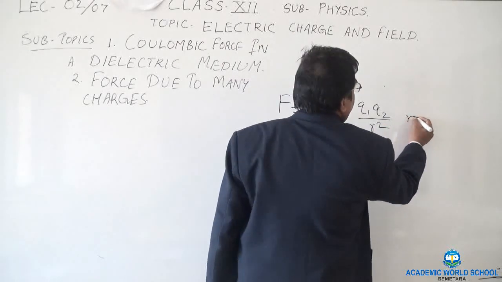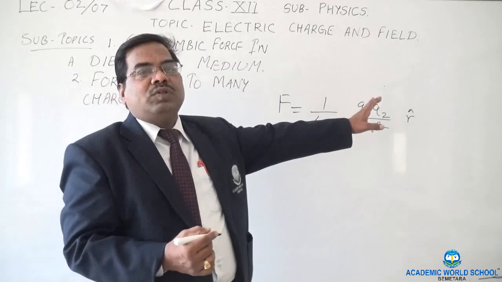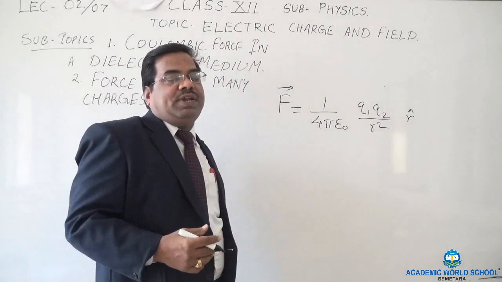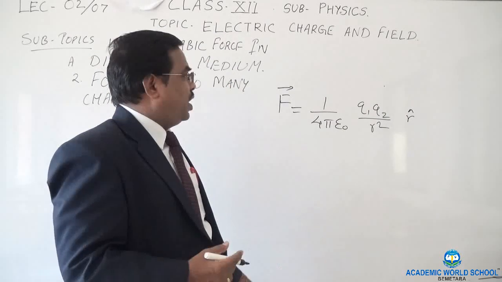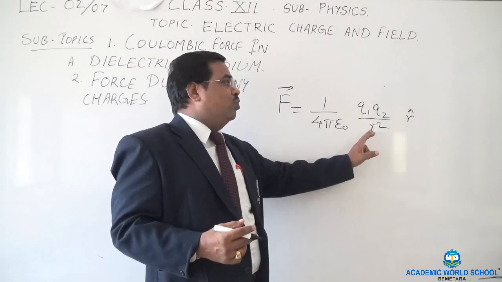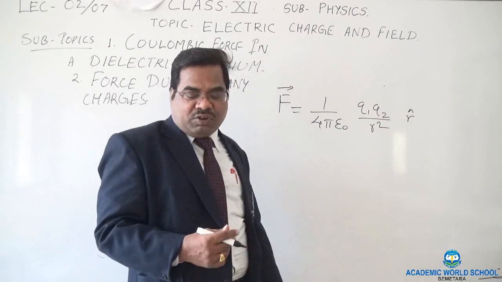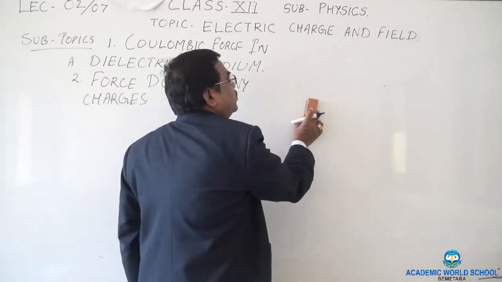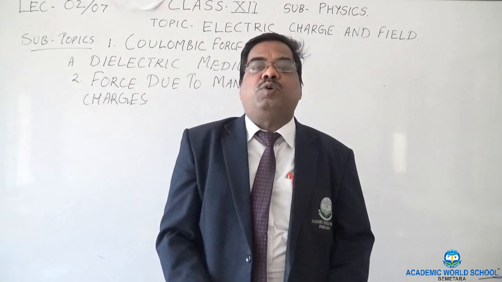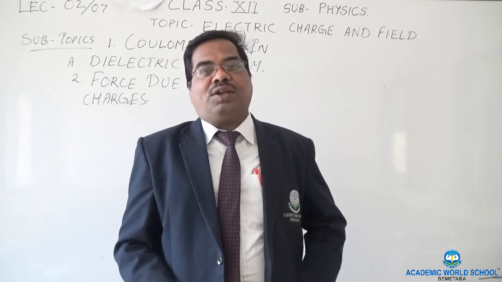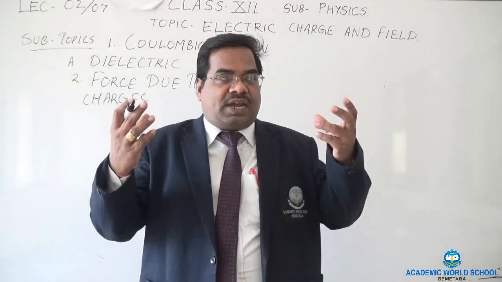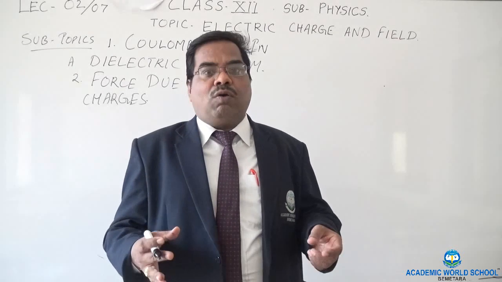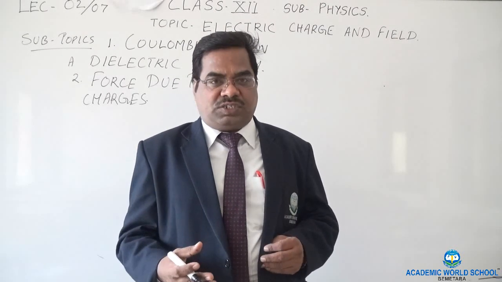We have seen the vector form also. Simply you apply the unit vector in front of that to give you the direction. You all know force is a vector, so the direction of the Coulombic force is given by 1 upon 4 pi epsilon q1 q2 upon r square into r unit vector. Now the question arises, does it depend on the medium? Suppose the two charges are not in air, they are inside water or alcohol, ether, maybe anything. So how does this force change?